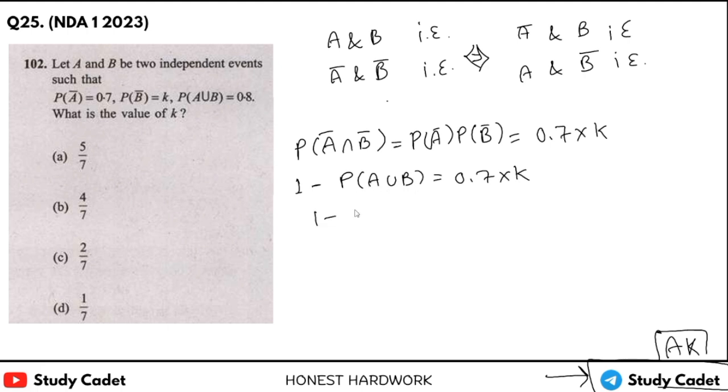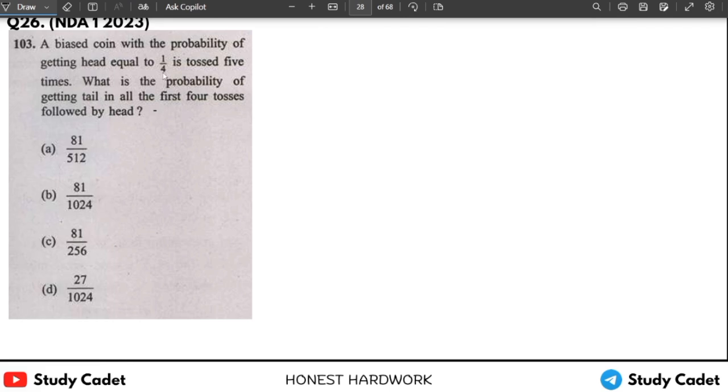This value will be 1 minus 0.8, it is given, equal to 0.7 into K. If we multiply with 10, or simply 1 minus 0.8 is 0.2. So you know your answer, that is C, 2 by 7.